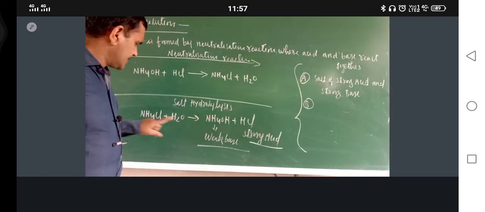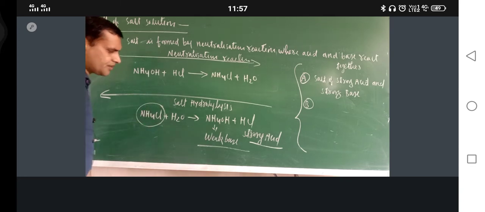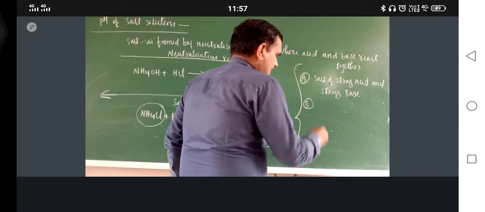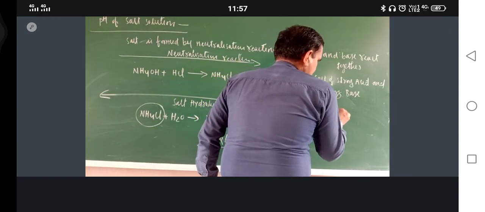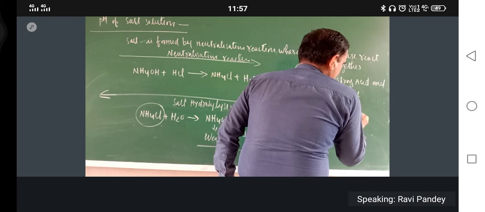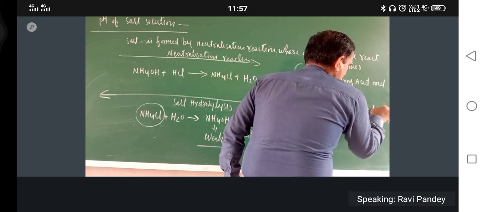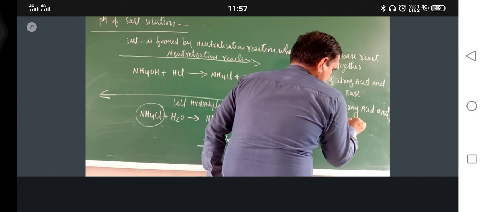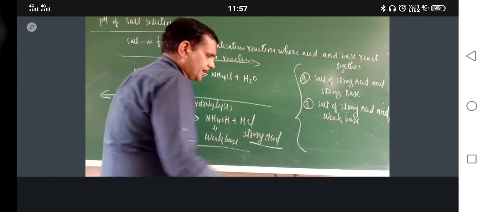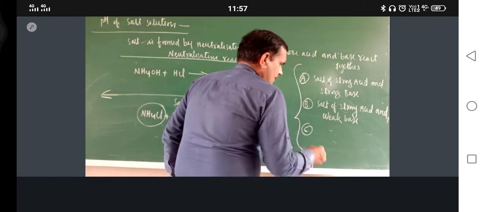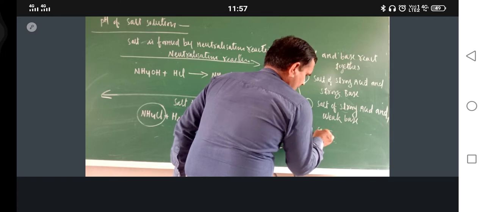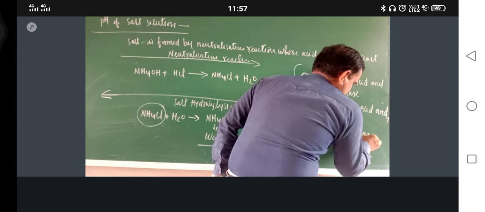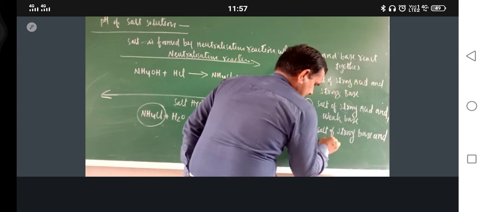Now NH4Cl is the salt of strong acid and weak base. Okay, now the third category: we can write salt of strong base and weak acid.